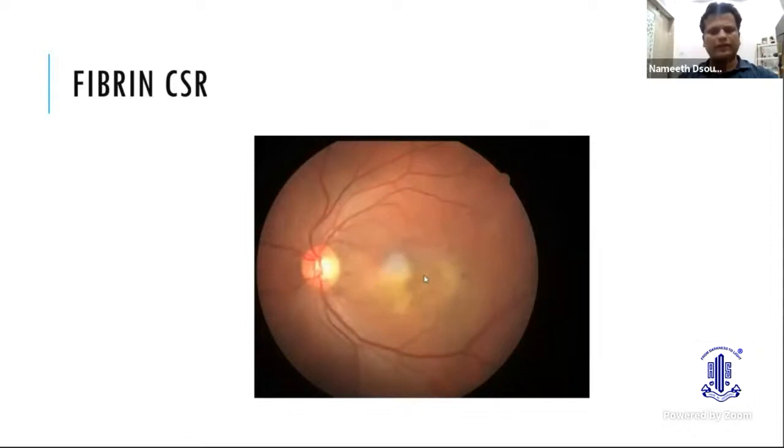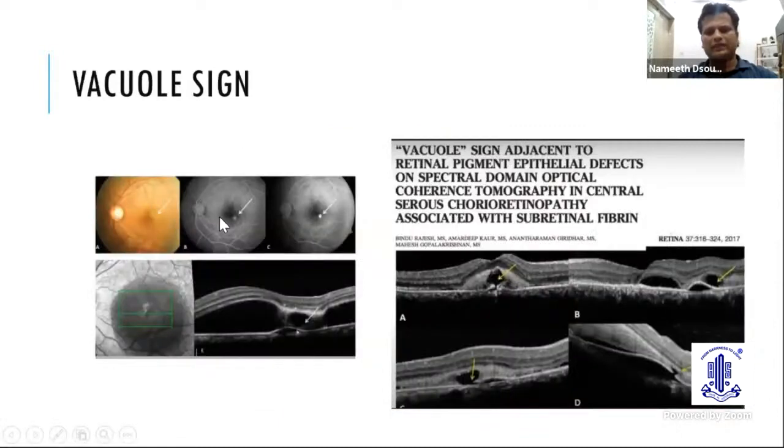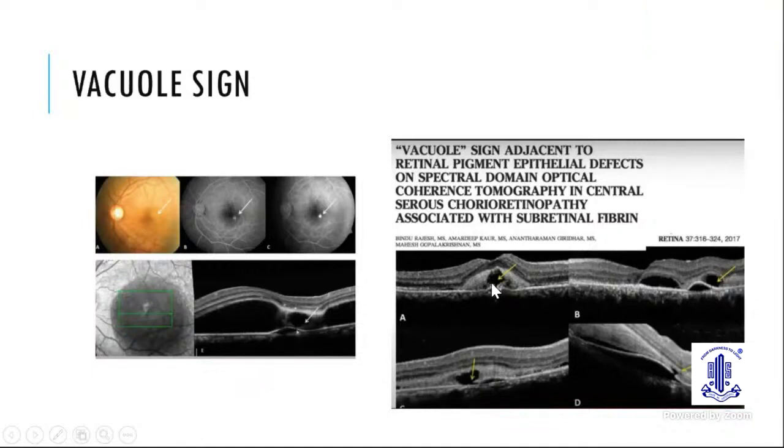So we had a doubt, and we had to clear it by doing a fundus fluorescein angiography, which showed us this pinpoint leaking hyperfluorescence, which suggested it to be a CSR. In this patient, we also did an OCT, which showed the vacuole sign, which has a central hyporeflective area surrounded by a hyperreflective area because of the fibrin being displaced by the egress of the SRF. You can also see there is a break in the RPE.